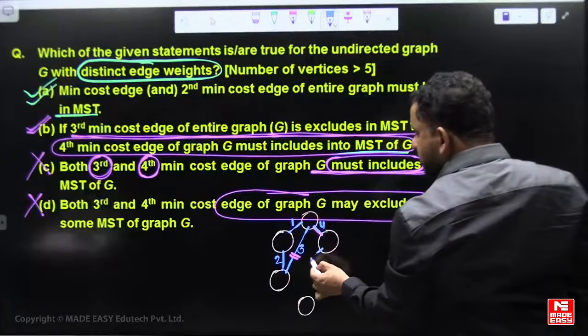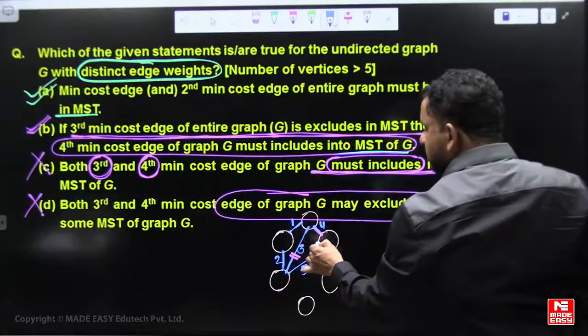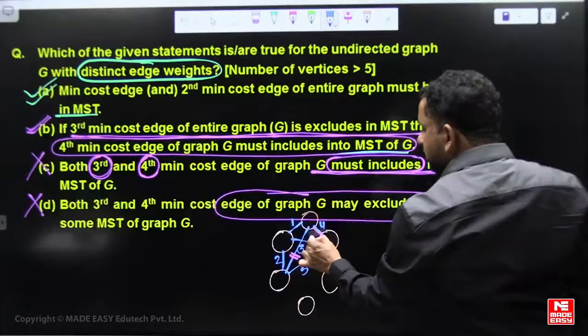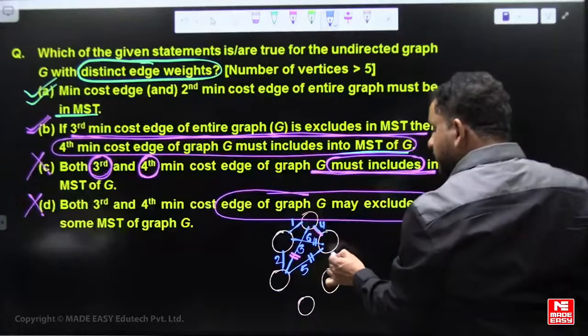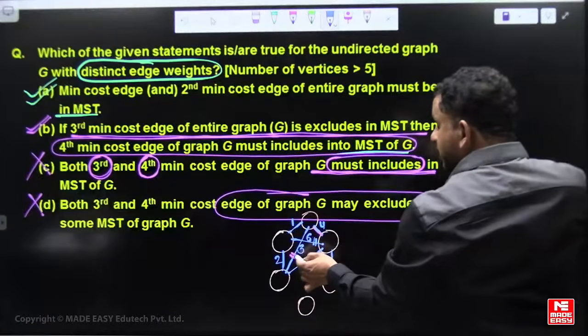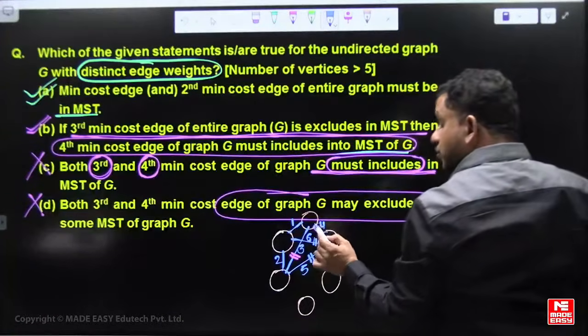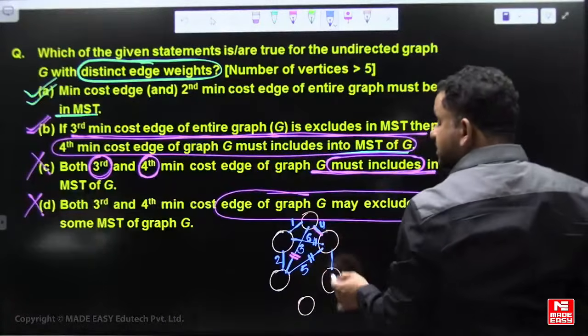Now, the fifth minimum cost edge can form a cycle, and the sixth minimum cost edge can form a cycle. Then the MST excludes the fifth and sixth minimum. With the fifth and sixth minimum excluded, only the third and fourth are included. Out of the third and fourth, only one is included, and the fifth and sixth are excluded.